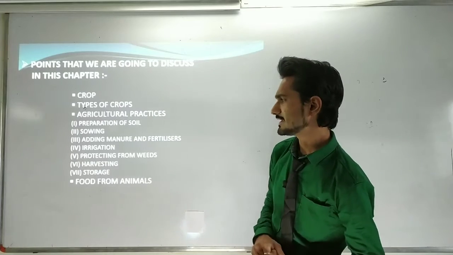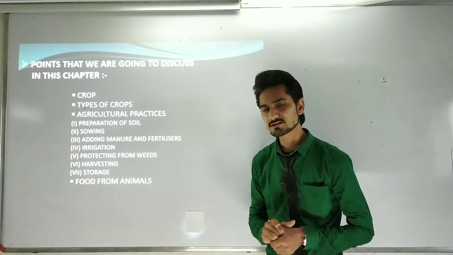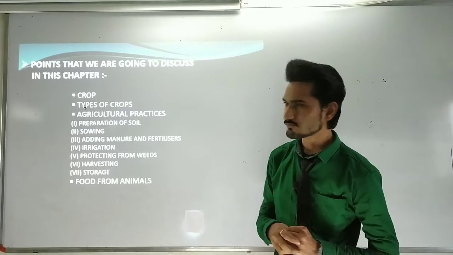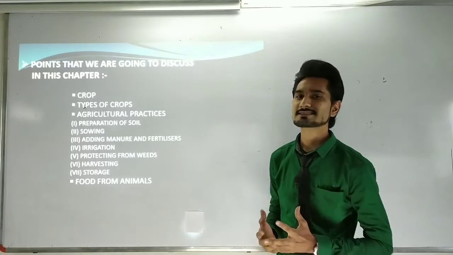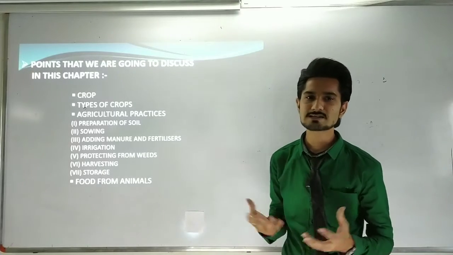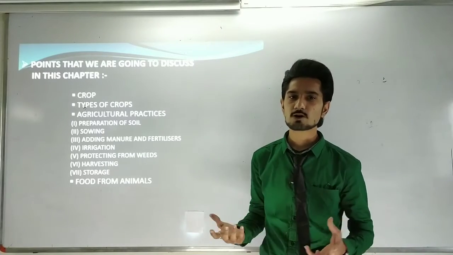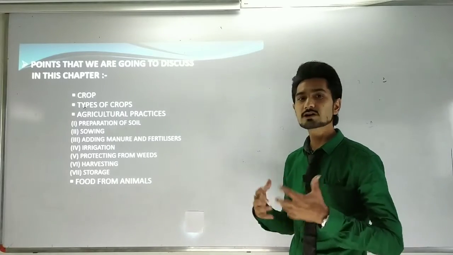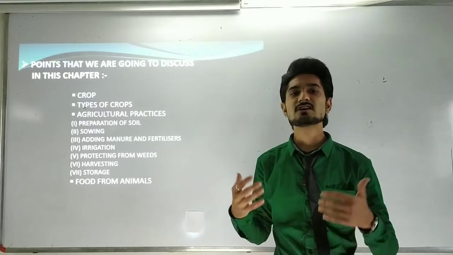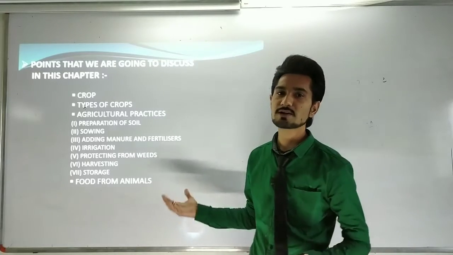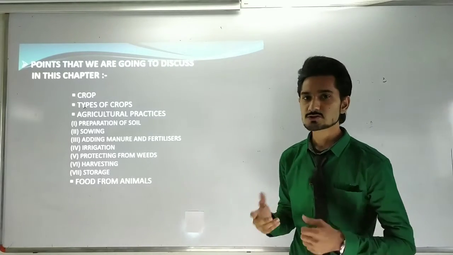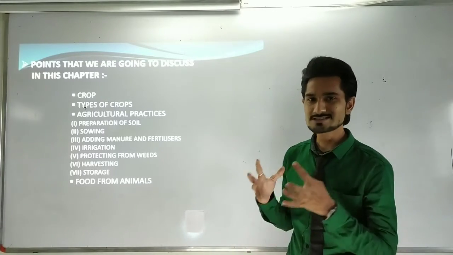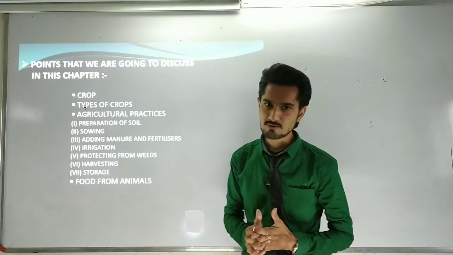After that we are going to study how we can protect the crops from weeds. So generally, what are weeds? The unwanted, unnecessary plants growing around the crop are known as weeds. We have to protect our crops from these weeds, because they are unwanted and unnecessary plants growing surrounding the crops, so we have to remove them. And for that we are going to do a procedure, that will be step number 5.